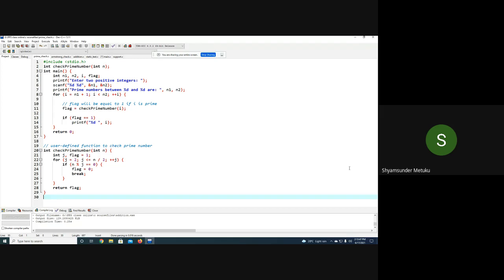What was the logic you have written for knowing whether the given number is a prime or not? In mathematics, generally, how do you define a prime number? It is divisible by its own and one. Yeah, it is divisible by itself as well as by one, isn't it?